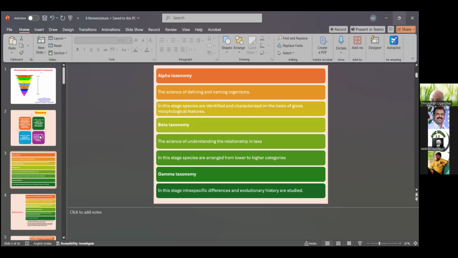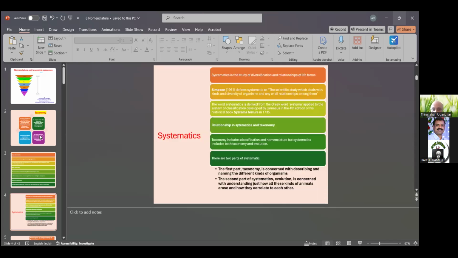The second one is beta taxonomy, the science of understanding the relationships among taxa. In this stage, species are arranged into lower and higher categories, lower meaning primitive organisms to advanced organisms. These studies are also based on morphological characters. Then gamma taxonomy: in this stage, intraspecific differentiation and evolutionary history are studied. Evolutionary history means phylogenetic characters are the basis of classification. That is alpha, beta, and gamma taxonomy.